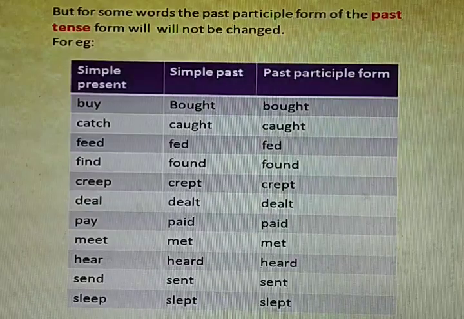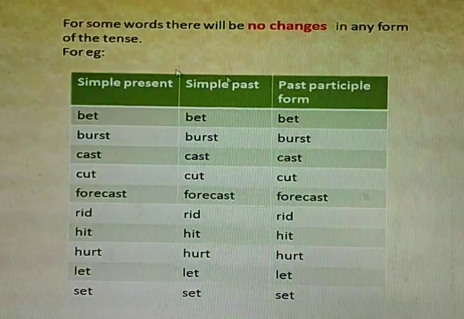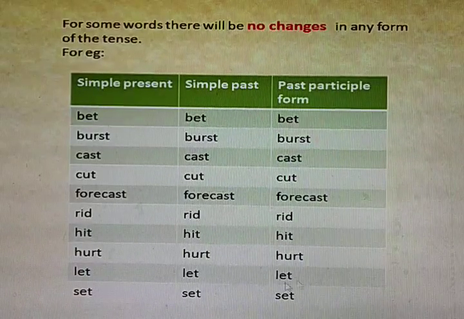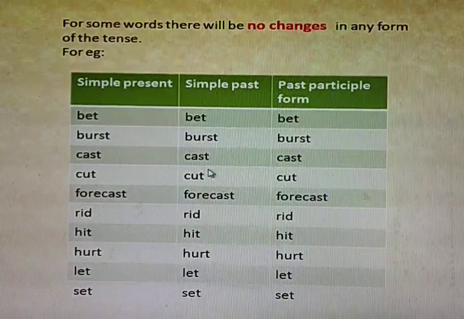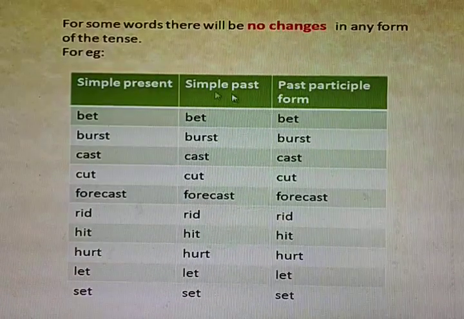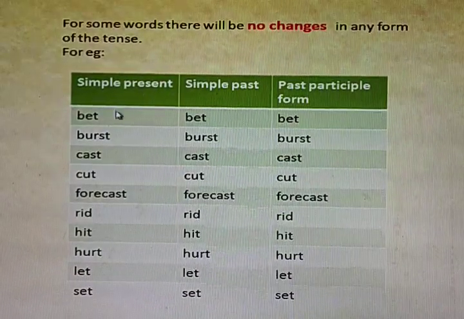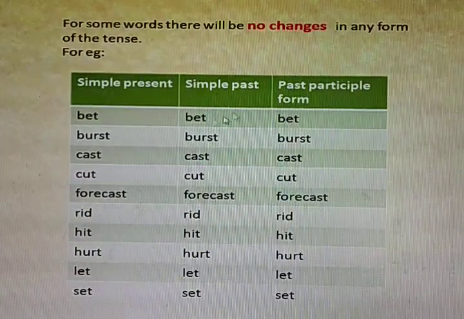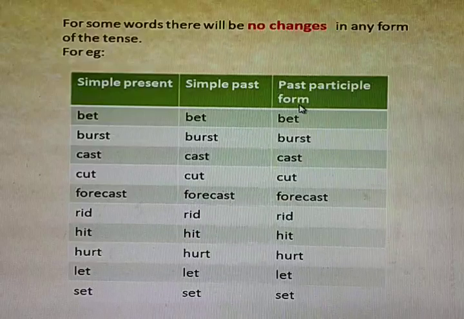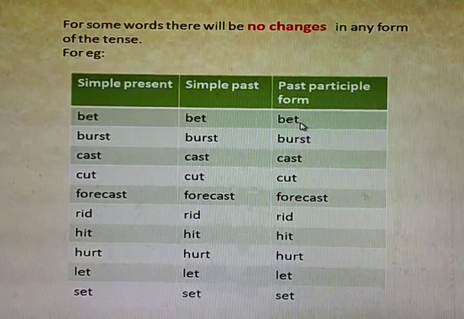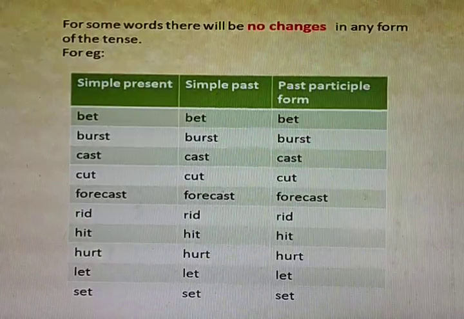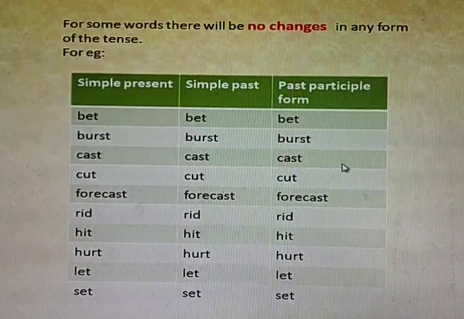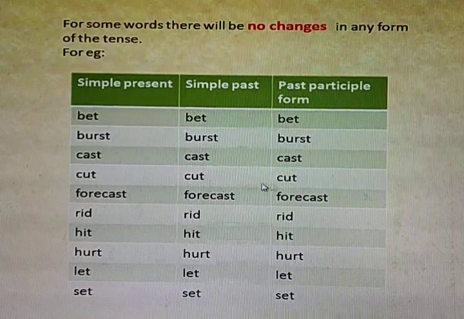Okay. Now, no changes are there in any form of the tense. So these are the verbs which do not bear any changes. For example, in simple present, bet. In simple past also, it remains bet, and in the past participle form also, it remains bet. There is no change. Burst, burst, burst. Cast, cast, cast. Cut, cut, cut.